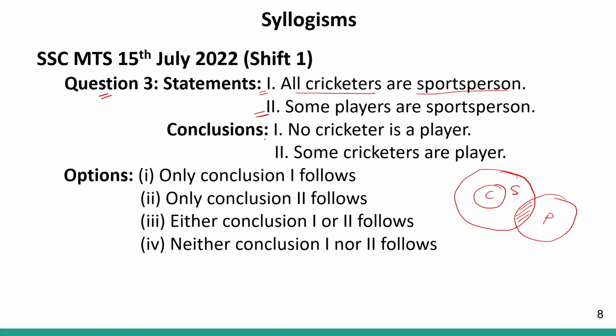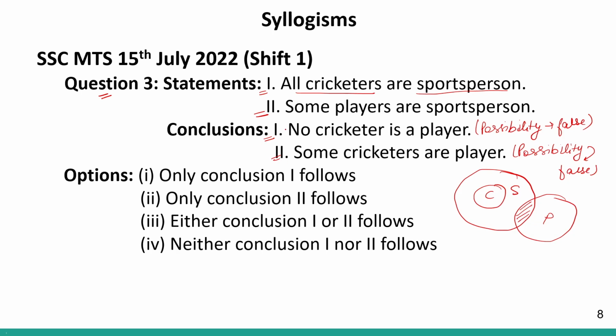Now, let us look at the conclusions. Conclusion 1 says no cricketer is a player. So, no cricketer is a player is a possibility. Okay, it is a possibility, but it is not definite. So, since it is not mentioned that it is a possibility, it will be false. Correct? This will be false. Conclusion number 2 says some cricketers are players. Now, some cricketers are players is again a possibility. So, it should be false. Correct? Some cricketers are players is a possibility. Cricketer is a player is also a possibility.